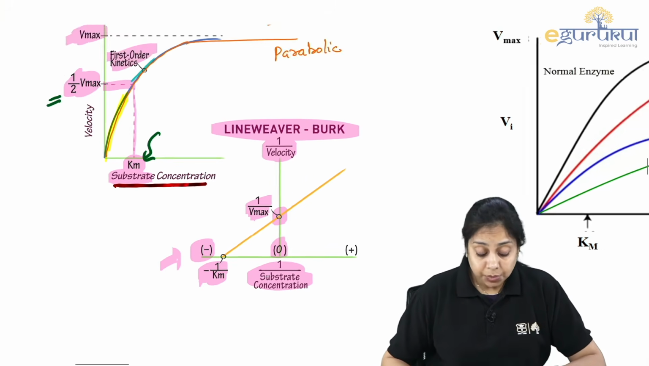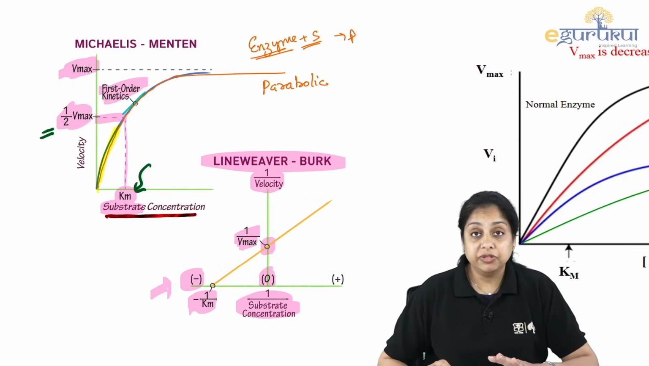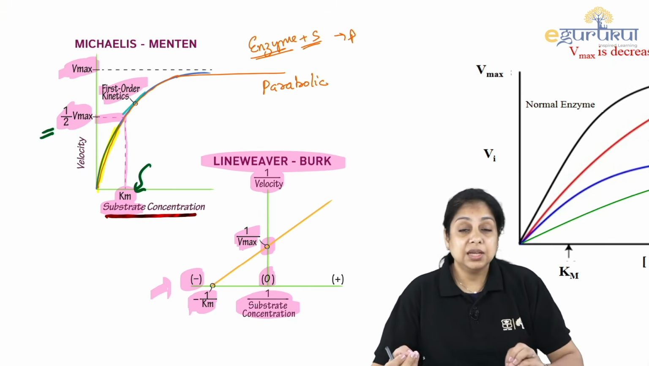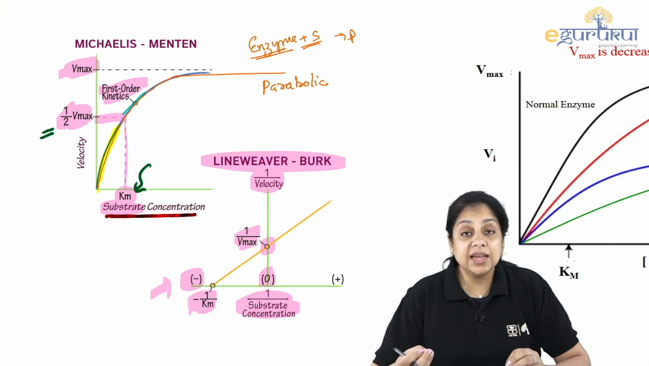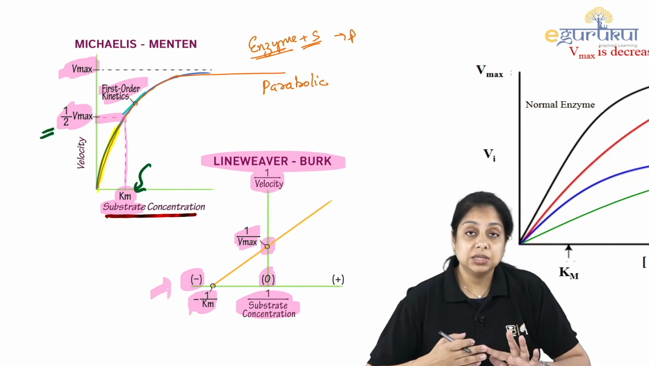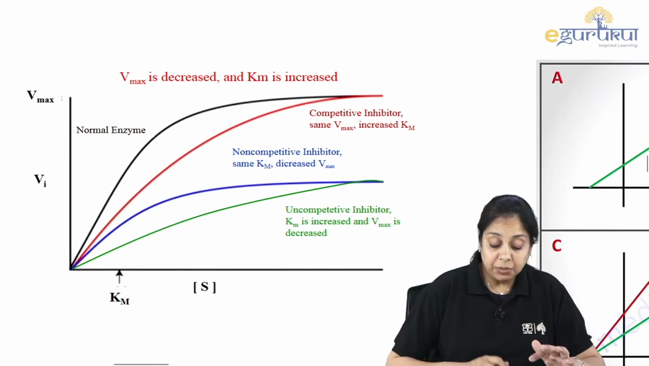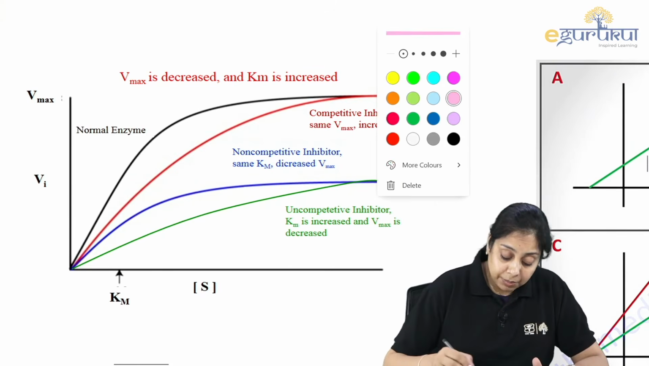Now, in both cases, whether we are talking about the Michaelis-Menten parabolic curve or the Lineweaver-Burk plot, another question they can give you is, you have to recognize just by looking at the plot whether it is competitive inhibition, reversible, irreversible, what kind of inhibition that is. So remember this one. The black is what?